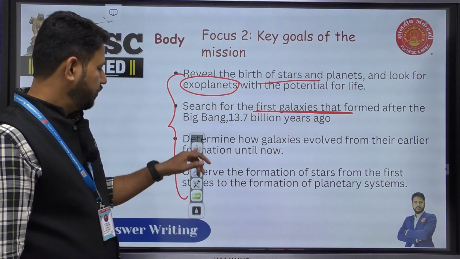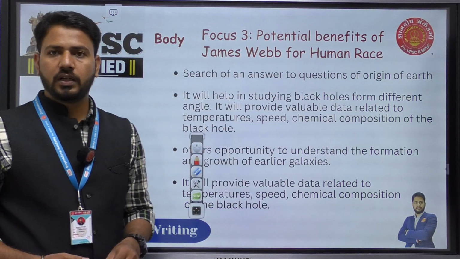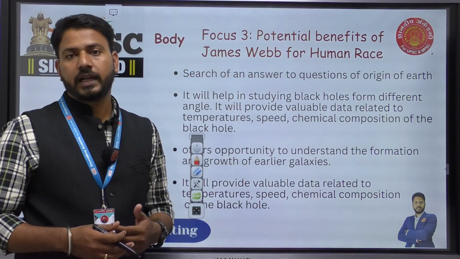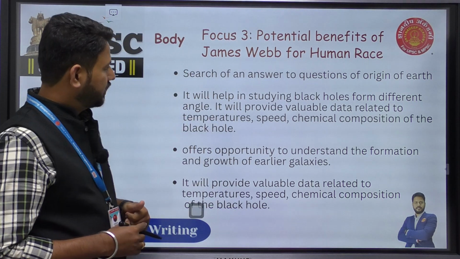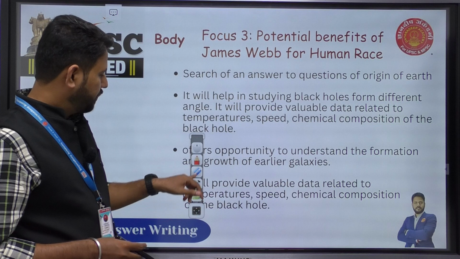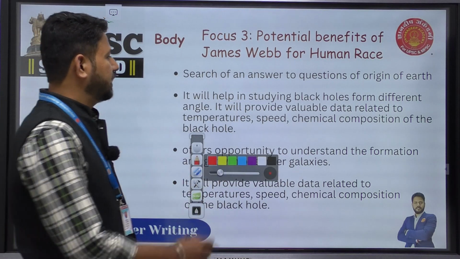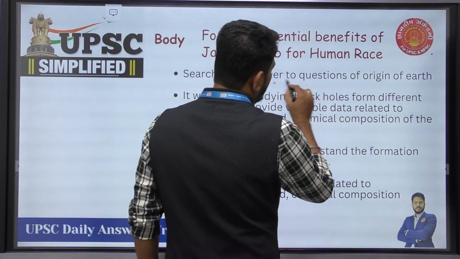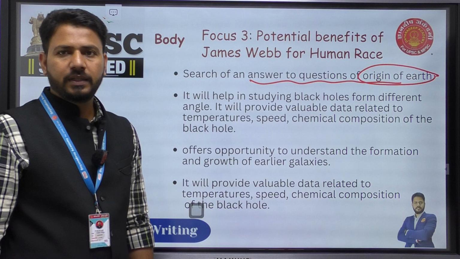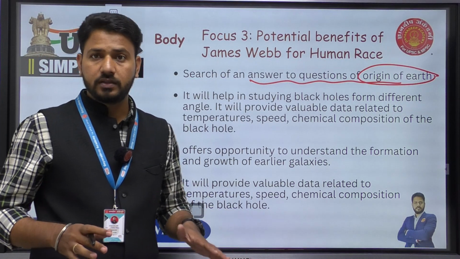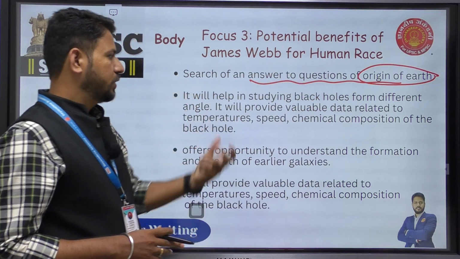Now, the third important focus in the question is what benefits mankind would get from this James Webb telescope. The first important benefit is that it will answer the question on the origins of Earth. Mankind has been having this question for many years. Now, this telescope can help us answer this question on the origin of Earth.